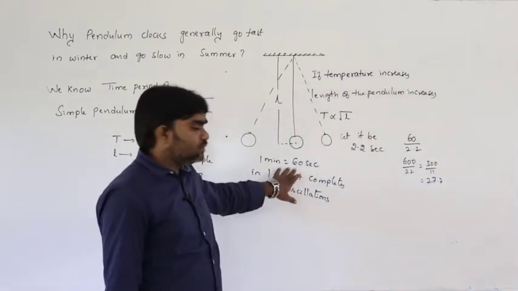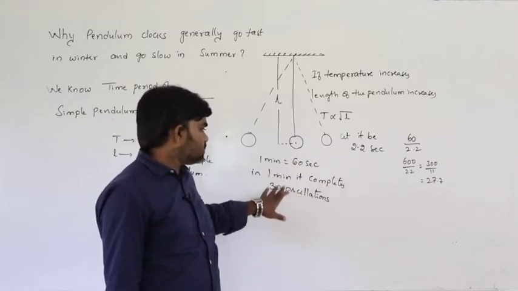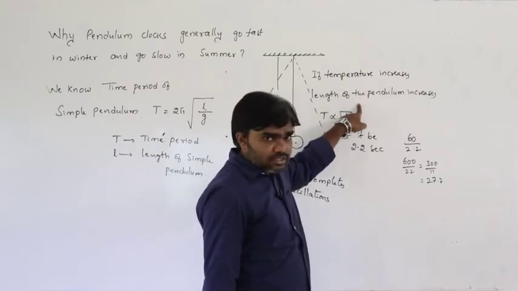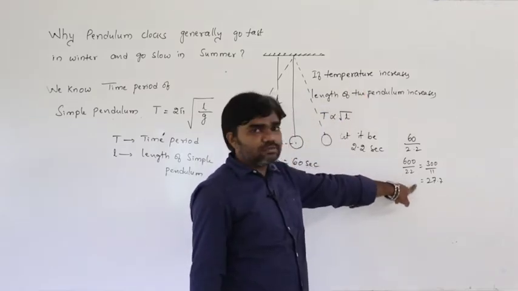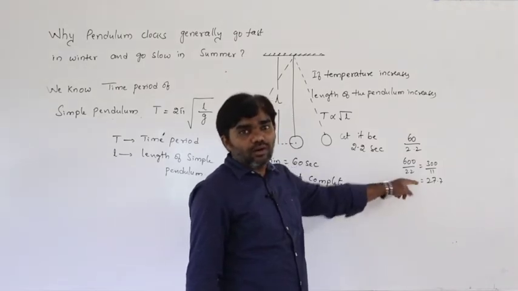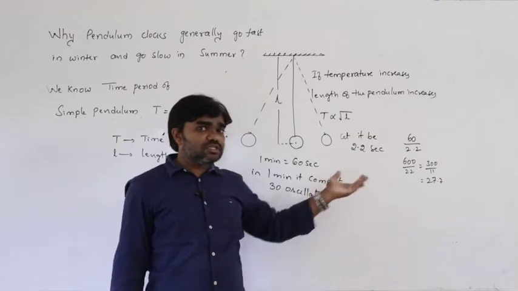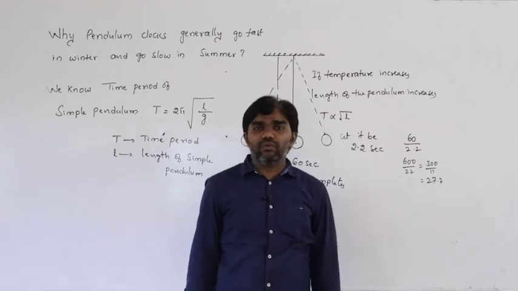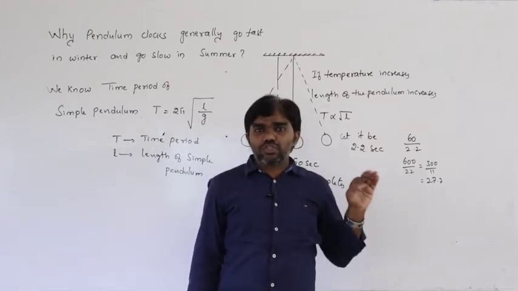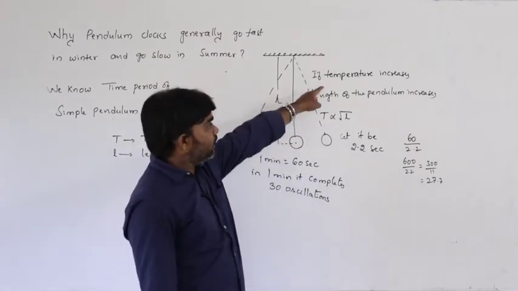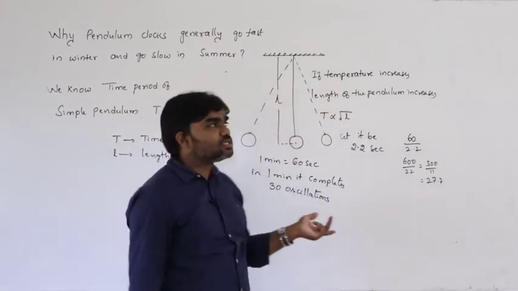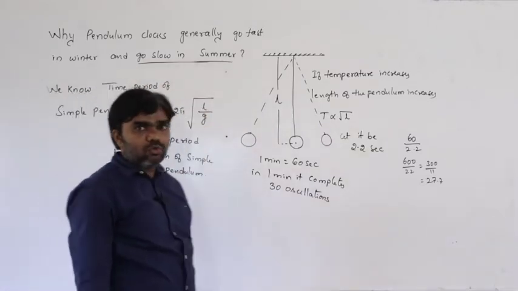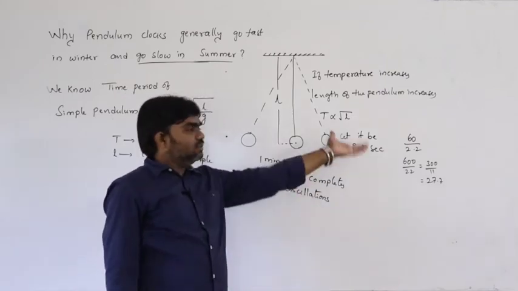At normal temperature, in 1 minute, it completes 30 oscillations because the time period is 2. But due to increase in temperature, length increases, time period also increases. That's why it becomes slow. If the number of oscillations increases, that means it becomes fast. But here the number of oscillations is 27.7 only. So that's why the pendulum clock goes slow. When is it slow? If the temperature increases. When does the temperature increase? In summer. So in summer generally pendulum clocks go slow. This is the concept.